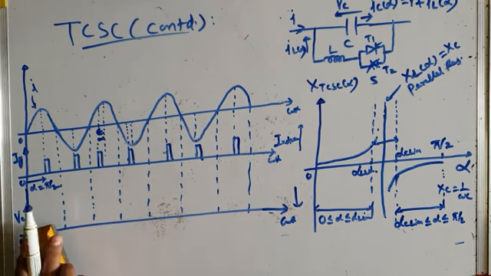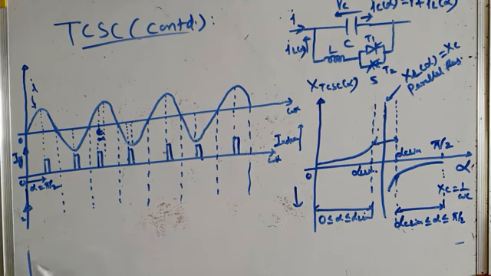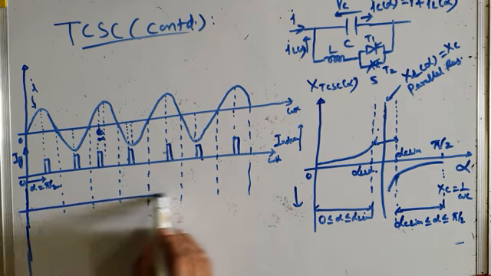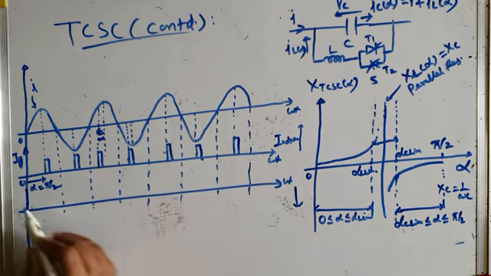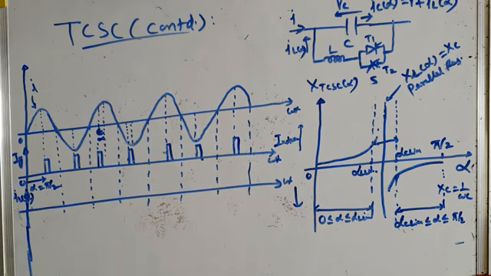Before that, let me show you the TCR current, I alpha, which is a function of IL, which is a function of alpha.